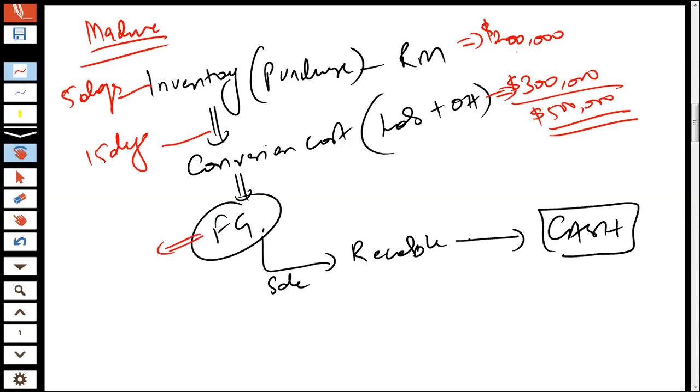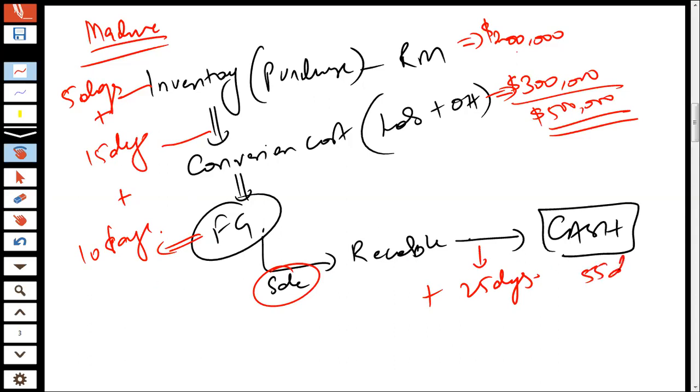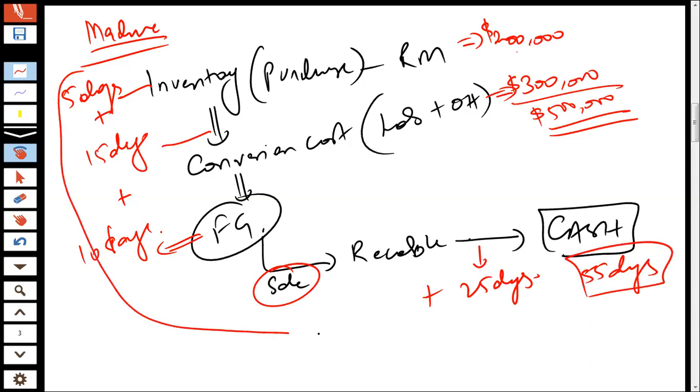And once you have converted this inventory into finished goods, it took you 10 days to make a sale. And once you made the sale, your customer took 25 more days to pay cash to you. So now let's try to understand. It's 5 days plus 15 days plus 10 days plus 25 days. If you add up all of them, you would end up at 55 days. So from the start of the operation, it took you 55 days to recover the cash.